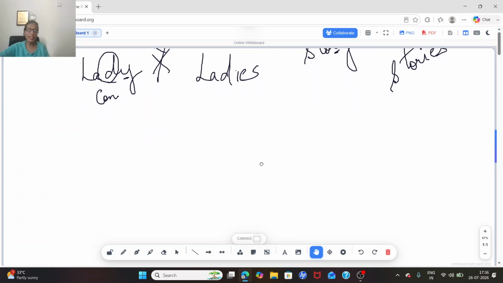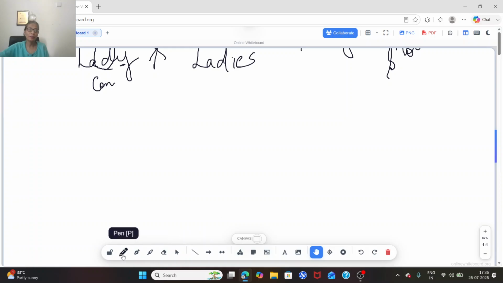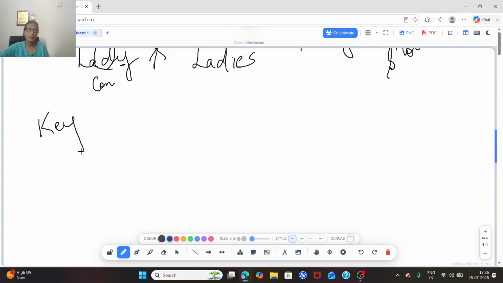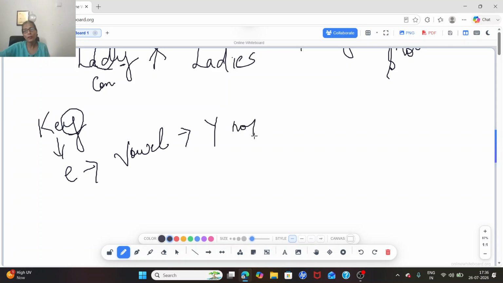Now the next word is KEY. Key. So this is a Y. I told you to observe what is just before Y. It is E, and E is a vowel. When there is a vowel, I will not remove Y. I will write KEYS. So just check it and don't make mistakes in the examination.